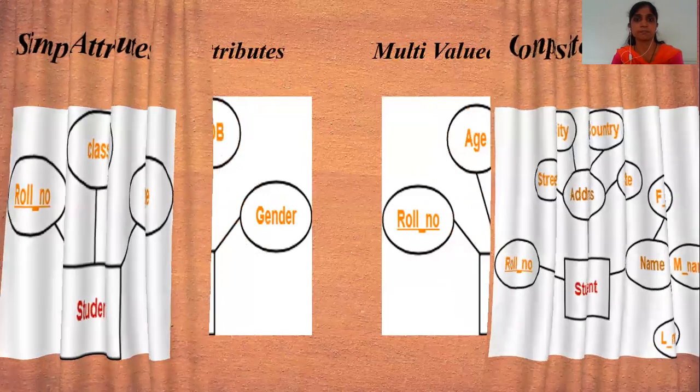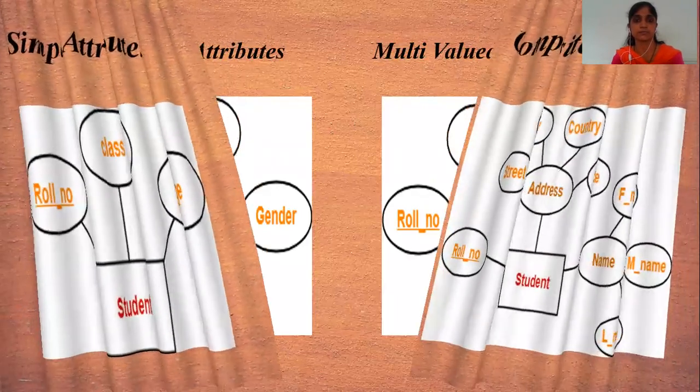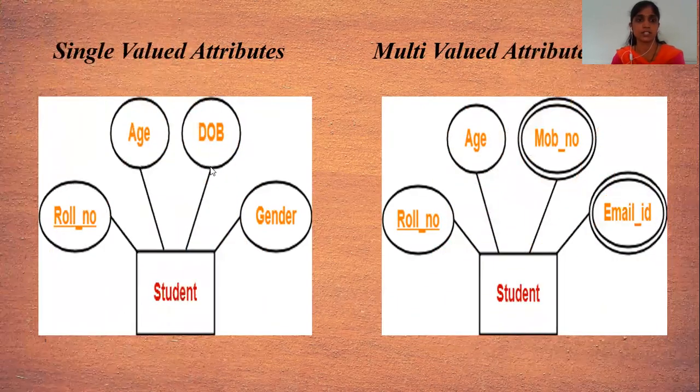Next one is single valued attributes and multi-valued attributes. Here we have to take one example covering all attributes. Here student is an entity. It contains roll number, age, date of birth, gender. A single valued attribute is the same as a simple attribute.